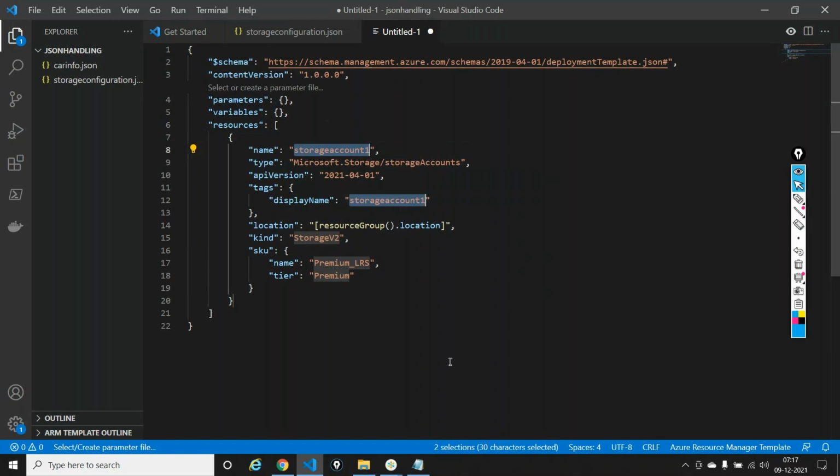I just typed in ARM hyphen exclamation. It gave me a skeleton. I went inside the resource. I'm now declaring what resource I want here. And it said, okay, fine, you want a storage account? Take a storage account.